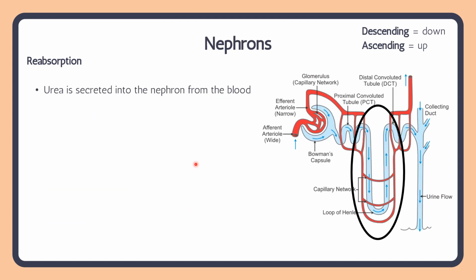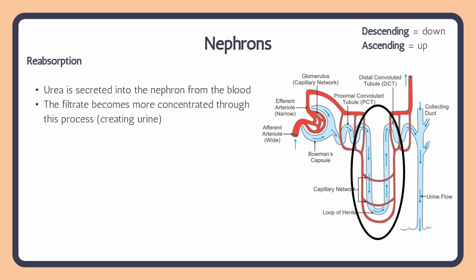Right. So urea can also be secreted into the nephron at this point. So we're still in the loop of Henle, and if there's any urea in the blood, it can be secreted into the nephron. And the filtrate that we have now is highly concentrated, right? We've reabsorbed a lot of water. It is just a lot of the waste left over. And this is the process that starts to create urine.